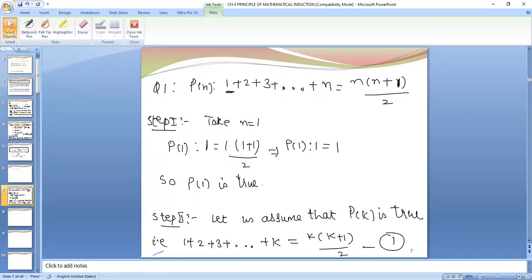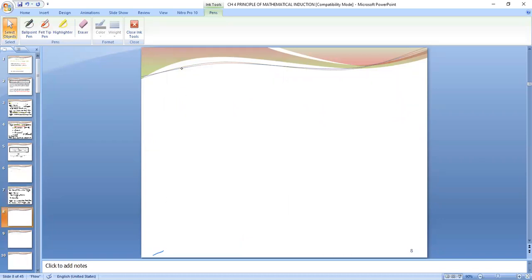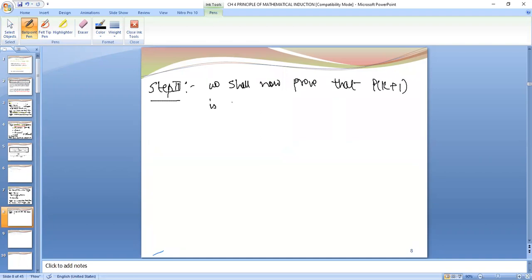Okay. So next step will be, we shall now prove that Pk plus 1 is true. So we will take the left side of Pk plus 1, which is 1 plus 2 plus 3 plus up to so on k plus 1, right?